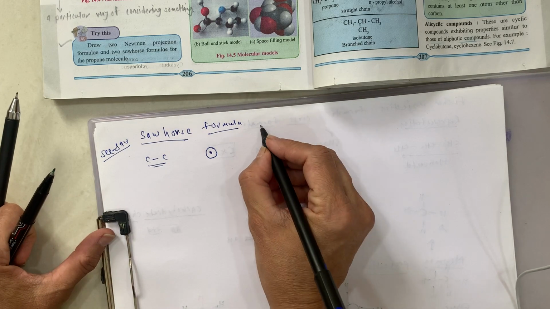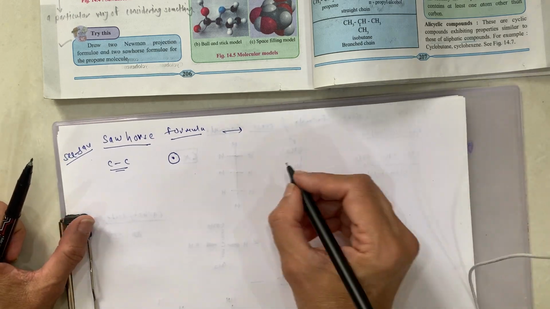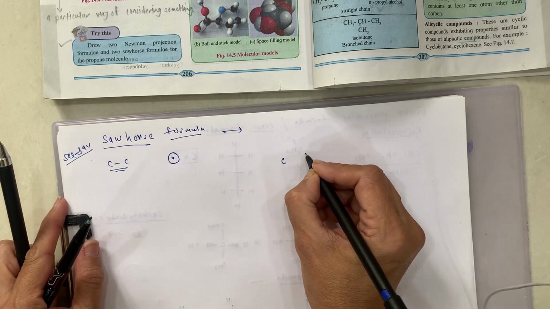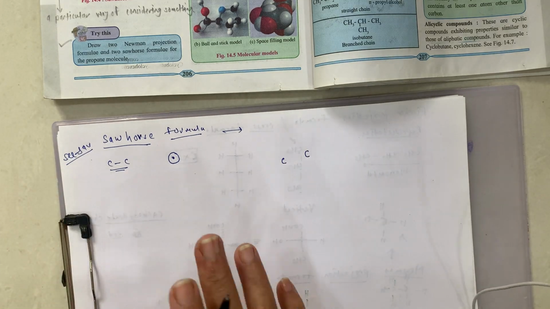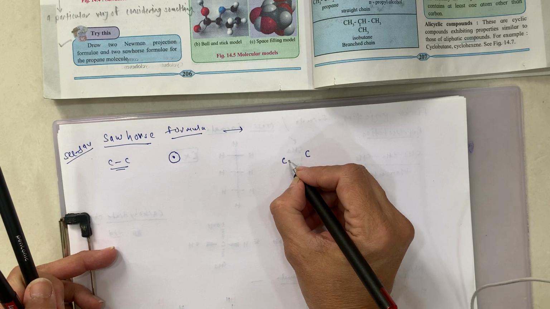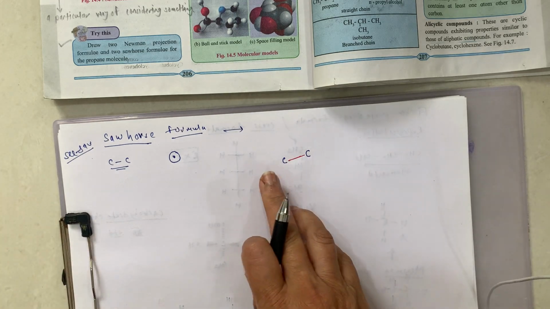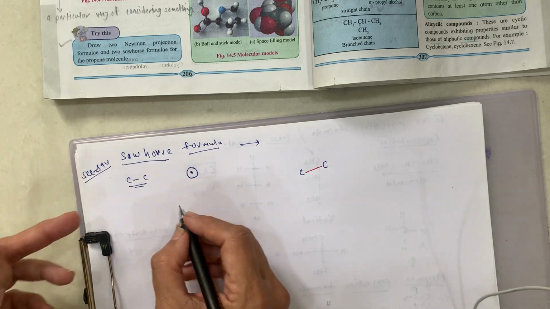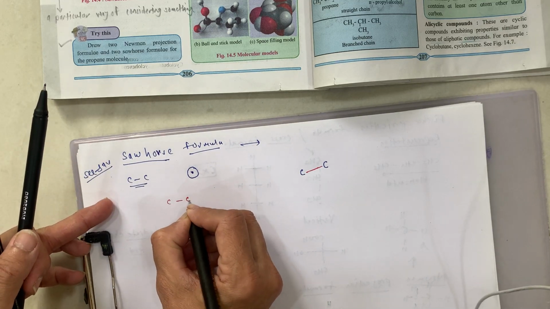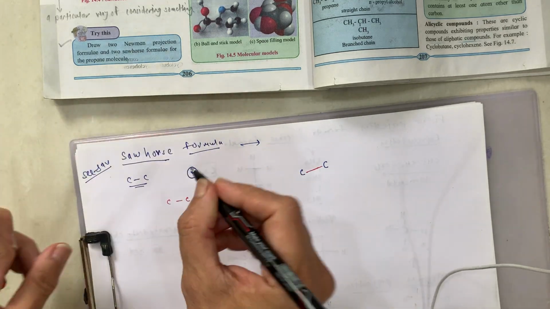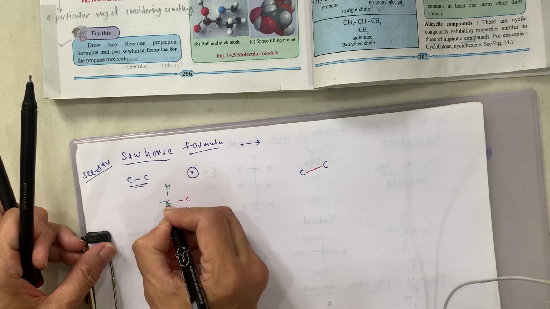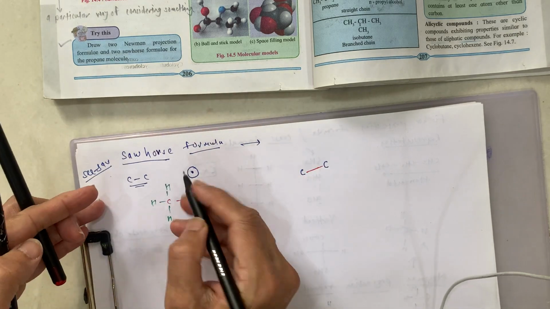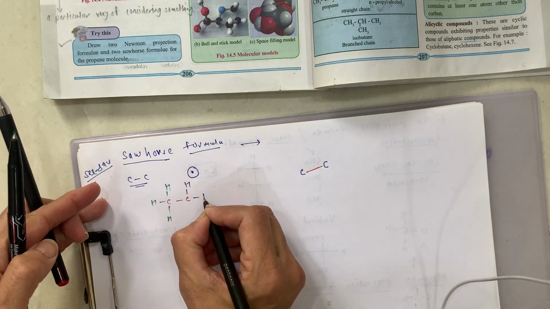But in case of Sawhorse formula, now we can show two carbons with their C-C bond like this, and suppose this is the C-C bond, and here are the hydrogens of this carbon attached to, and these are the three hydrogens which are attached to this carbon.